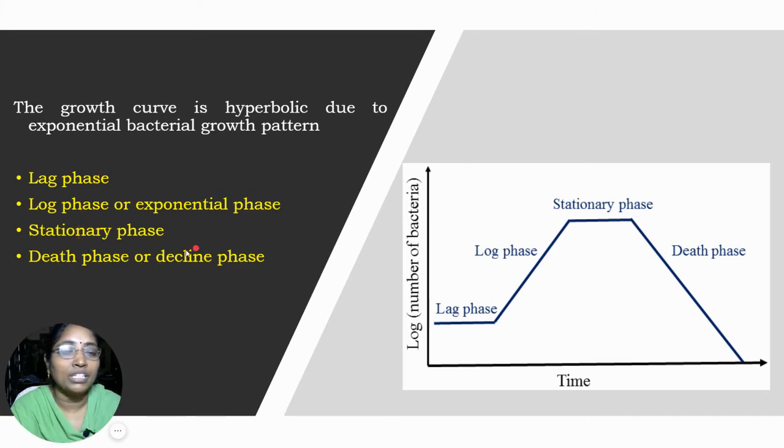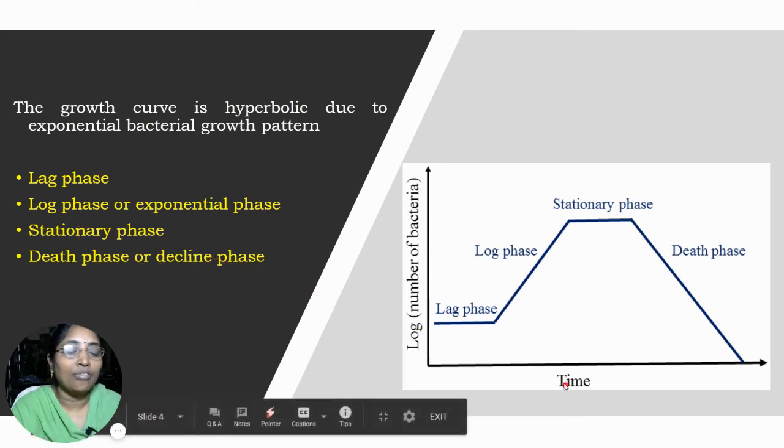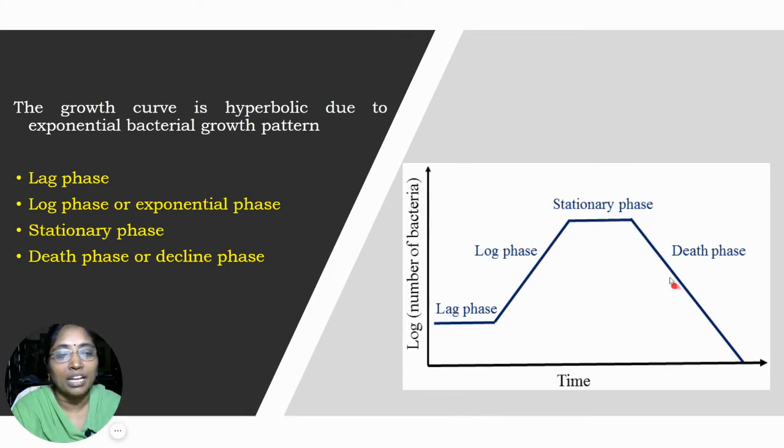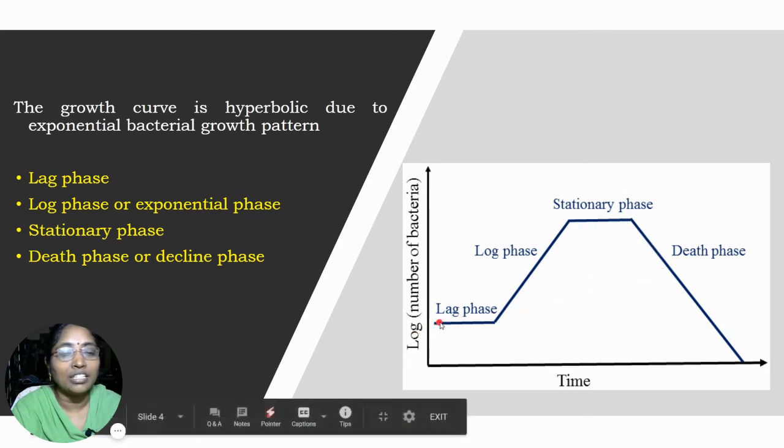This is represented in the graph, where we plot time on the x-axis and log number of bacteria on the y-axis. We have obtained a hyperbolic graph. The growth curve consists of 4 phases.